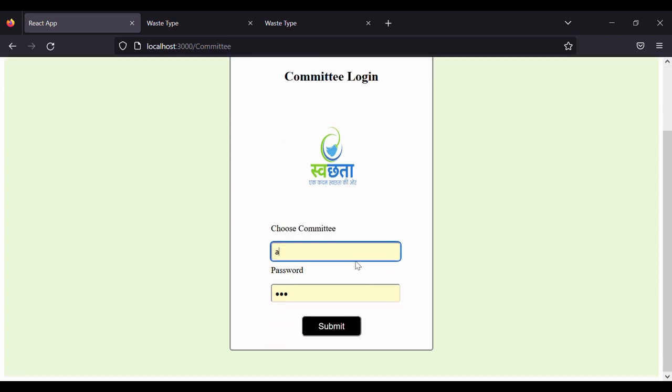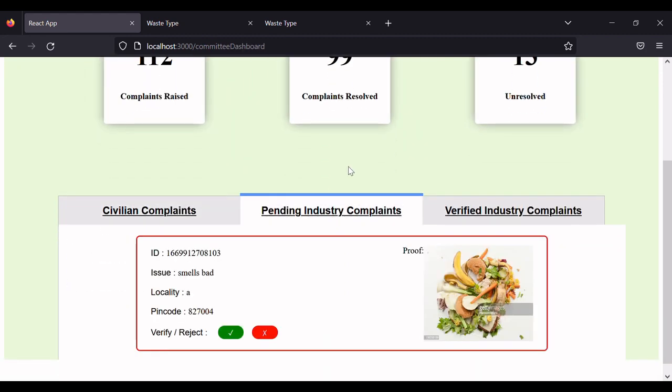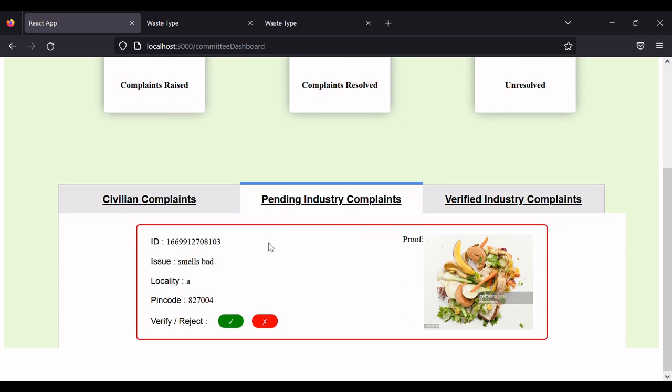So now the committee will log in, and as you can see here, there is a pending industry complaints portal in which the governing committee could either verify or reject. This means that if the governing committee verifies, then it will be redirected to verified industry complaints, and automatically that request will be shown in the industry's portal.